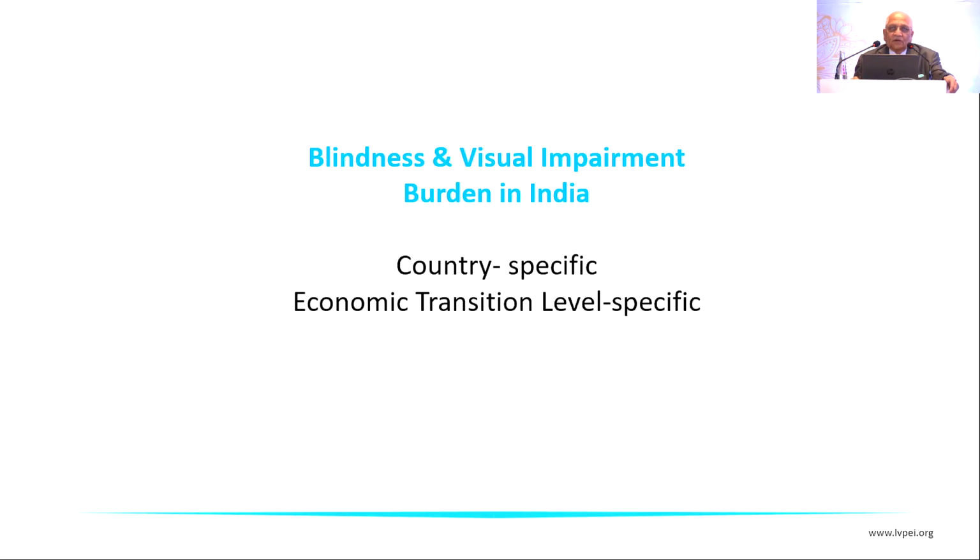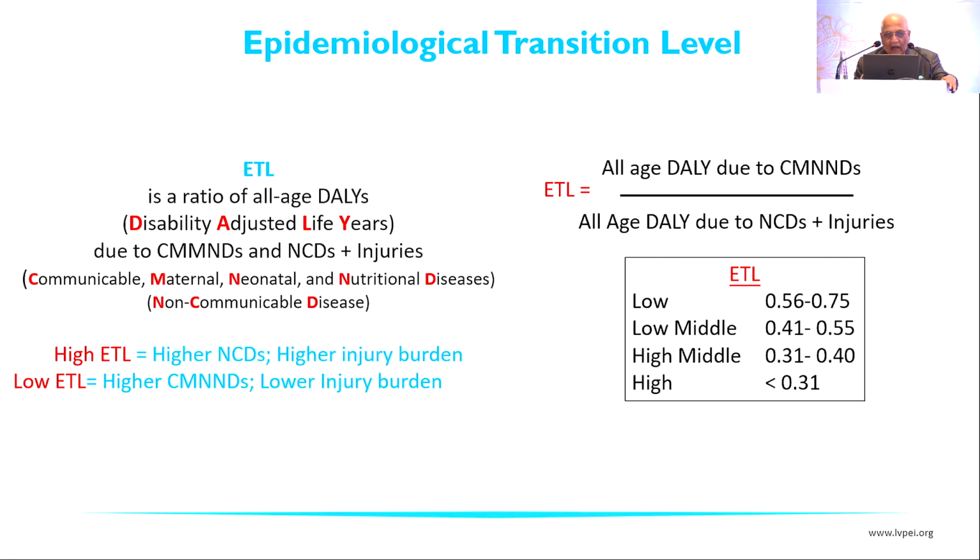But when I look at this burden of blindness in India, I look at it two different ways. One, what is the India-specific blindness, and then, India being a large country from Kashmir down south to Kanyakumari, I look at the epidemiological transition level, because India is not actually one state, it is a larger federation of 29 states and 8 union territories. How to define ETL, epidemiological transition level? It is the all-age disability adjusted life years over the communicable, maternal, neonatal, nutritional diseases. We will divide them. Low ETL is bad, high ETL is better.